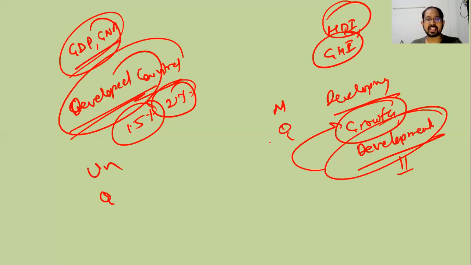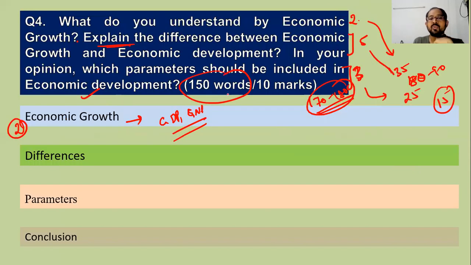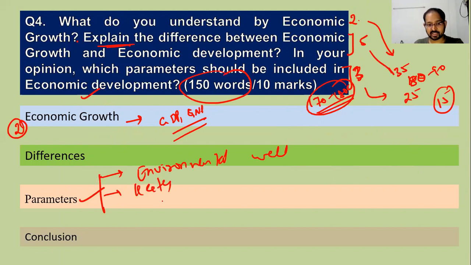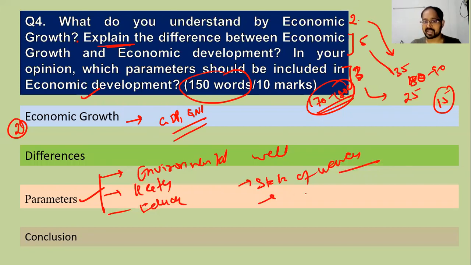Okay. Then the last part was which parameters should be included. One thing most of the students missed was environmental well-being. This is one of the major factors, a parameter that should be included in development. Then health is a very important parameter. Then education. Then you can write status of women, a lot of things. Then per capita income, consumption, the state of agriculture. These things. Inequality, equality, status of lower castes, status of lower classes. These may be the parameters for that.